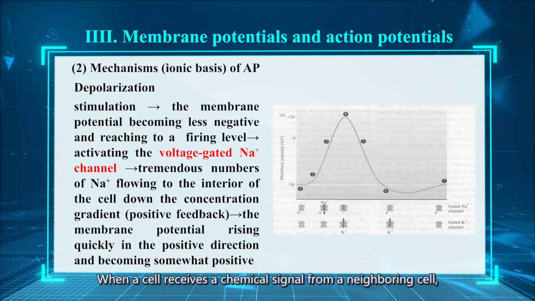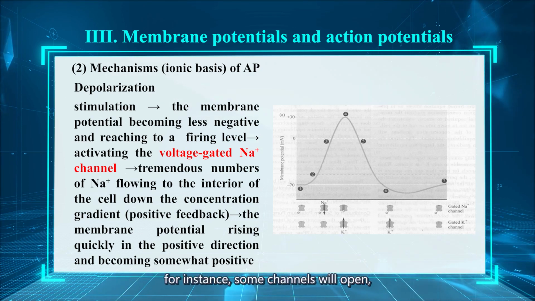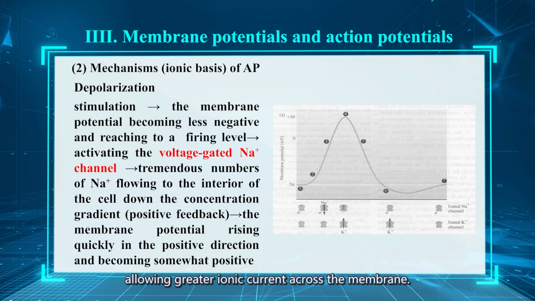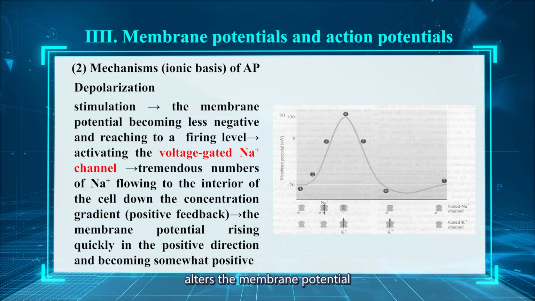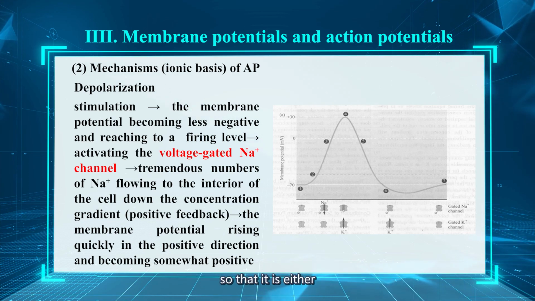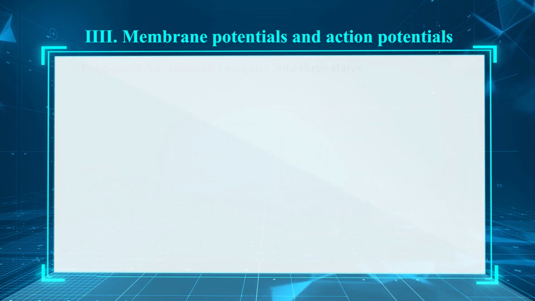When a cell receives a chemical signal from a neighboring cell, for instance, some channels will open, allowing greater ionic current across the membrane. The greater movement of ions down their concentration gradient alters the membrane potential so that it is either depolarized or hyperpolarized relative to the resting state.